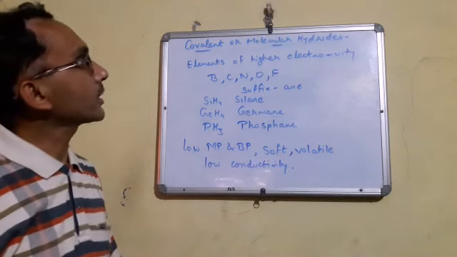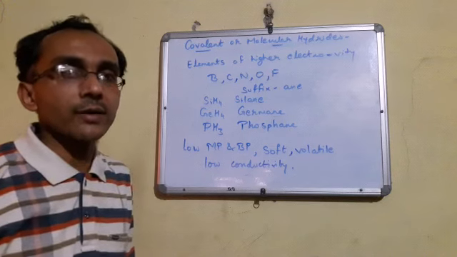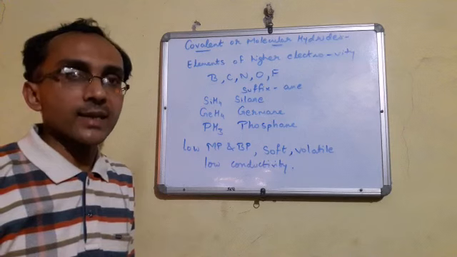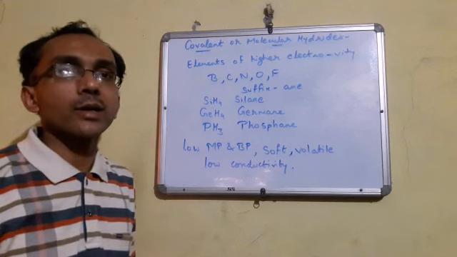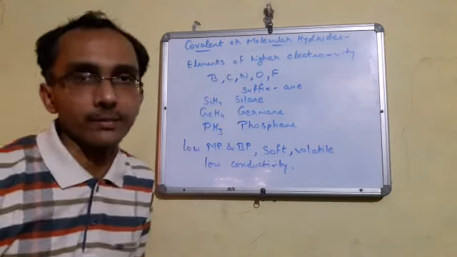Now there are different kinds of covalent hydrides. First is electron deficient hydride, second is electron precise hydride, and third one is electron rich hydride. These are the sub parts of covalent hydride. Just see one by one.